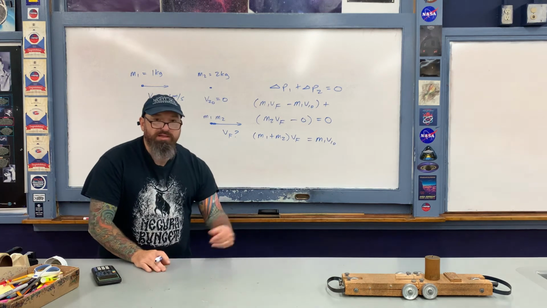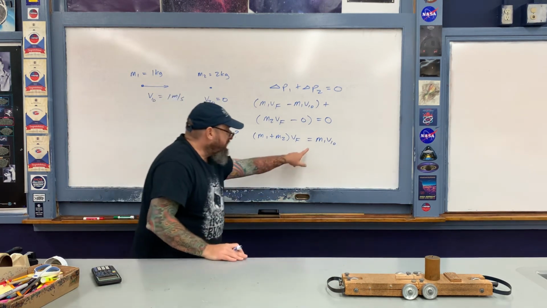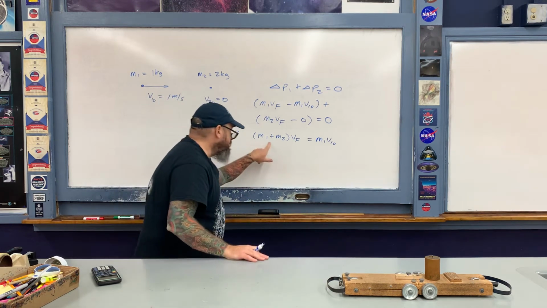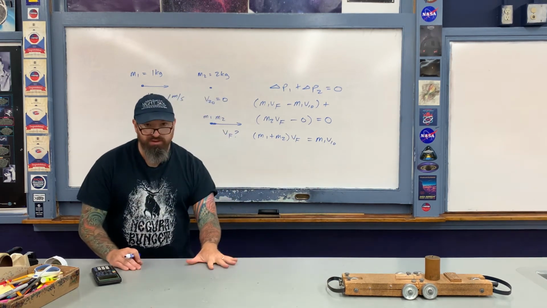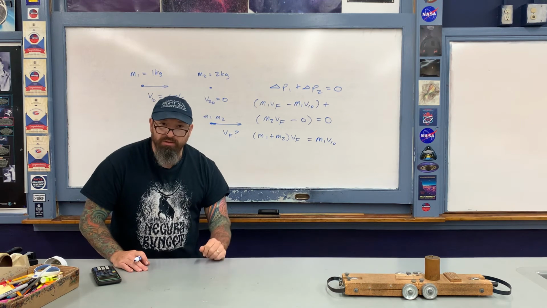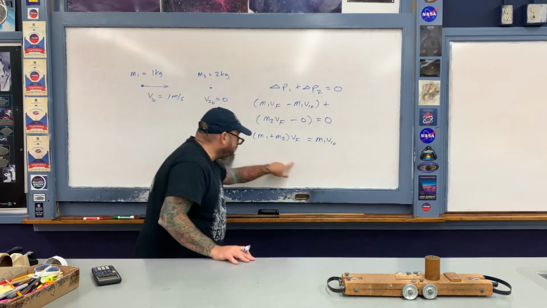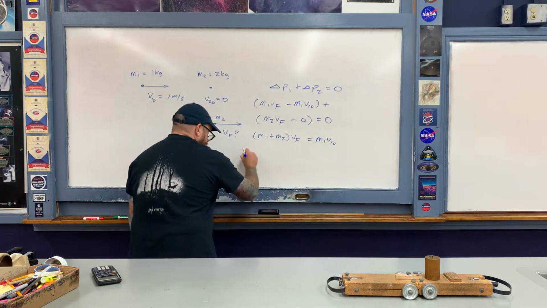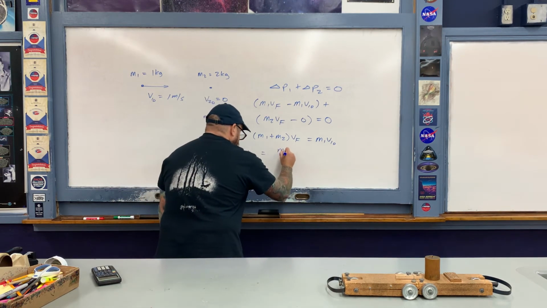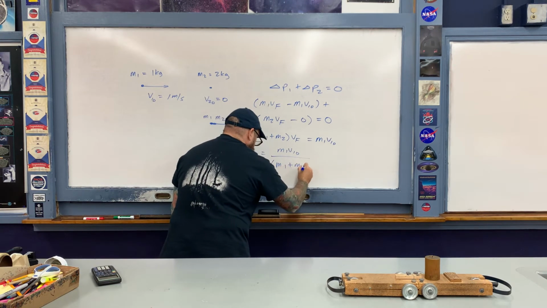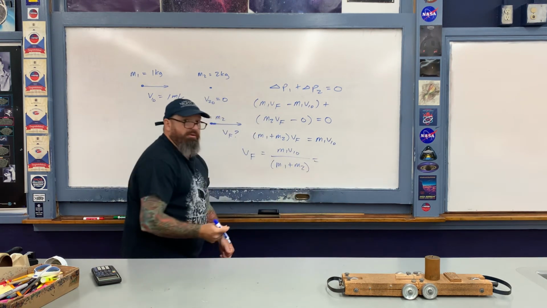So here's how you read this expression. This right here is the total amount of motion before the collision. This right here is the total amount of motion after the collision. And now the only unknown that we have present here is V final, which we can now solve for. So let's go ahead and divide the parentheses here to the other side and get V final by itself. Like so, and now we plug in our numbers.